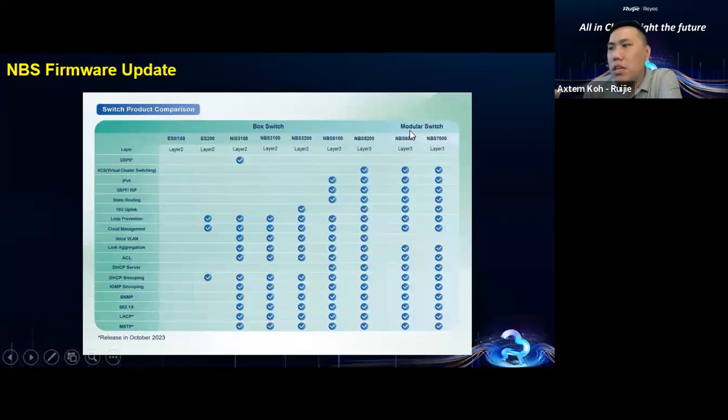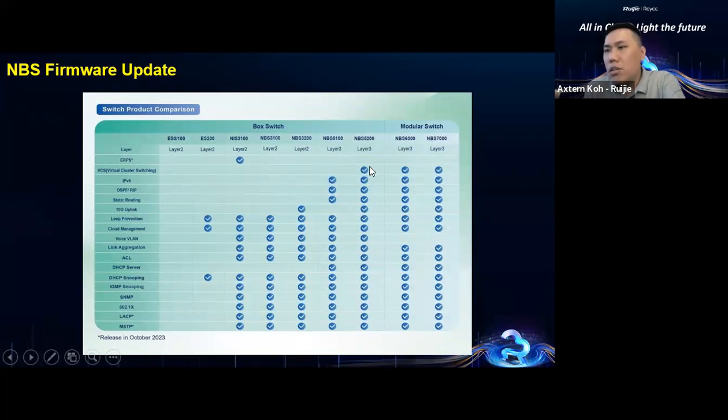You can see that our MPS 5000 series, 520 and 6000 and 7000 only support stack. For those where you need 2 switches to become 1 switch by stacking, please go to MPS 5200 and onward. 5200 onward are the only ones able to support stacking.